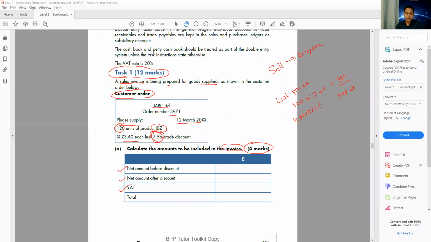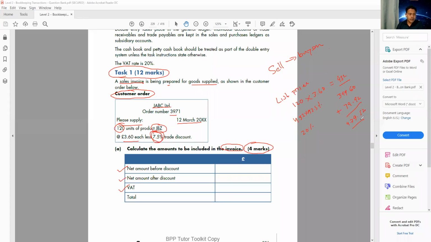Then the next question we have is VAT. How much is the VAT? We know the VAT rate is 20%. So the VAT is 79.92. And VAT plus the net gives me the total, isn't it? So if I add 399.60 plus 79.92, that gives me the total, which is 479.52.